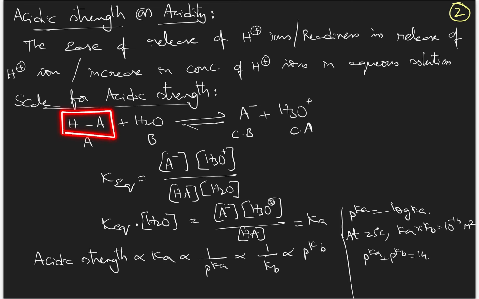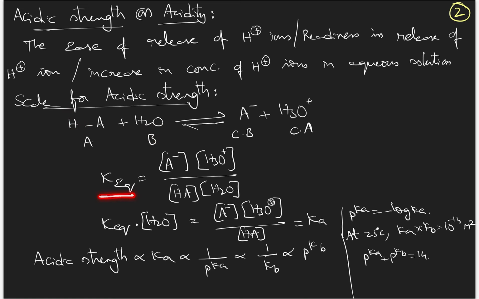Suppose we are taking an acid HA. This on dissolving in water will release the H plus ion. But the H plus ion will not exist in solution independently. It will be caught by a water molecule and will exist as H3O plus ion. So HA after release of H plus ion will become the conjugate base A minus, and H2O by accepting this H plus ion will act as a base and will form the conjugate acid H3O plus.